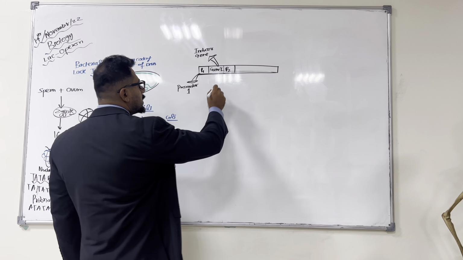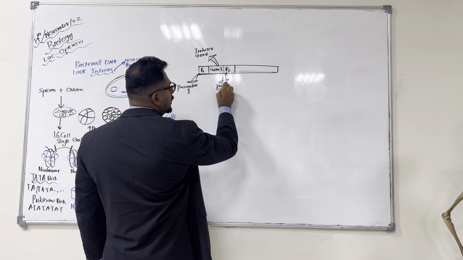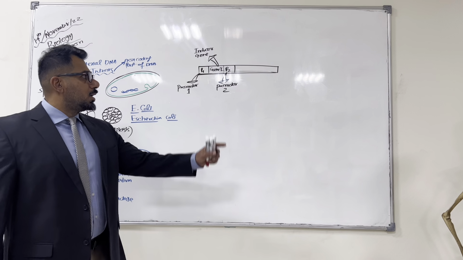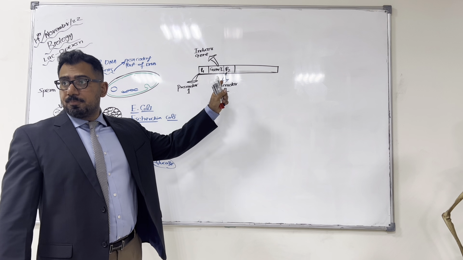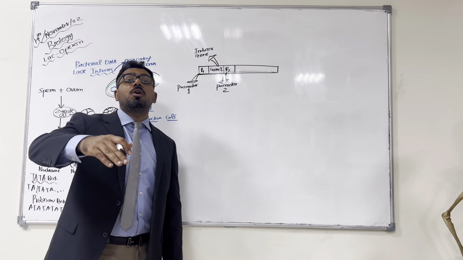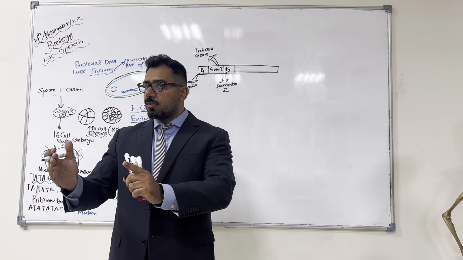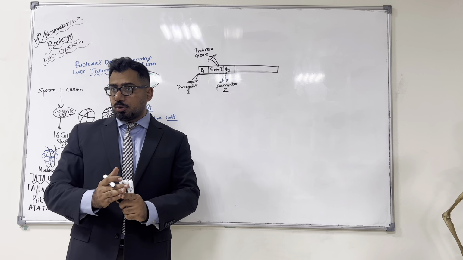Now, this P2 represents promoter 2. Now, this P1 was the promoter for gene I. Now, this P2 is the promoter of other genes which are in a sequence. And they are responsible for digestion of lactose.